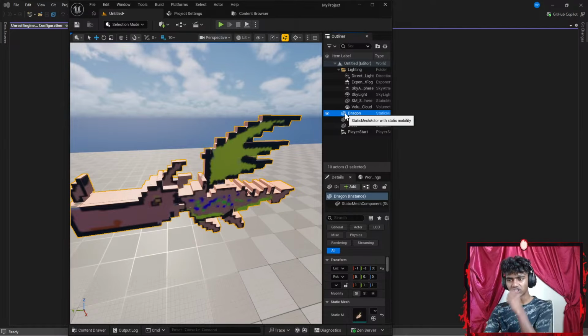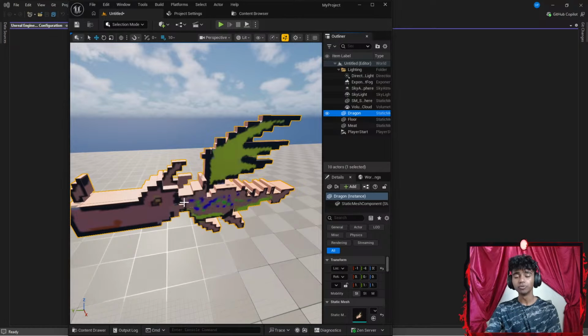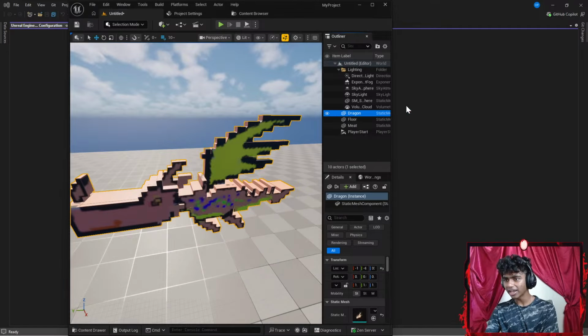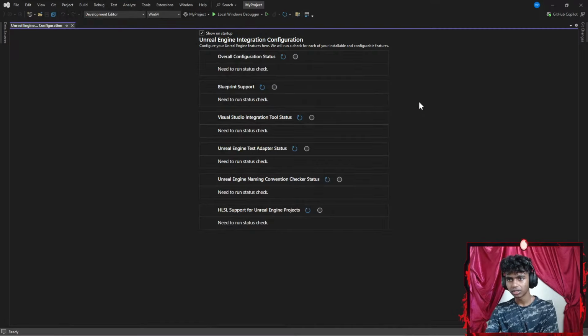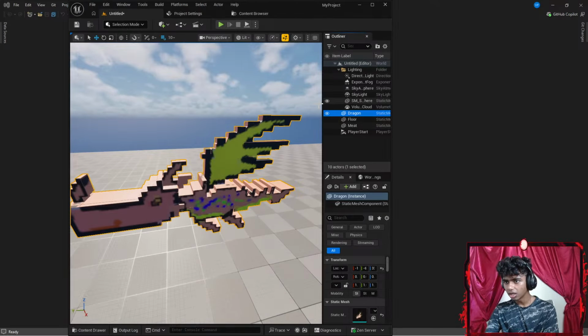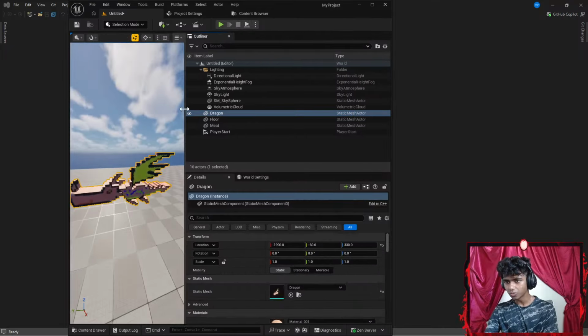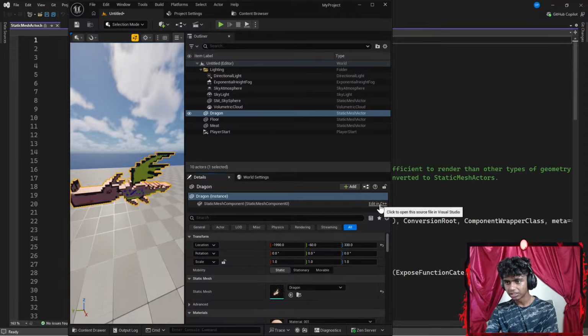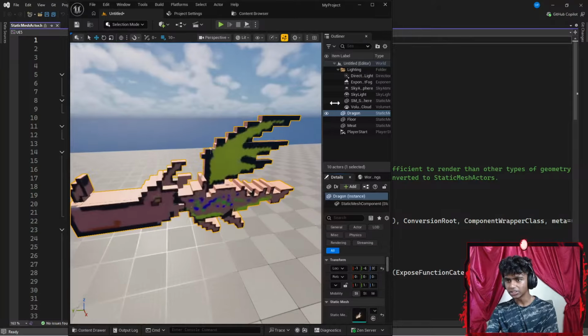Honestly, I feel like I should actually rewrite the movement logic so I can actually move my dragon mesh real quick. But once I'm done with that, how do I actually open this in my editor, like in my Unreal Engine? Okay, let me actually maybe exit this thing. Let's get my Visual Studio up here. Okay, maybe I increase this so it's more... Okay, there we go, edit in C++. Okay, I didn't see that before. Okay, let's go ahead and decrease this from here.